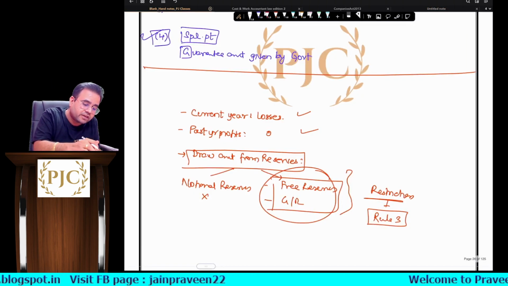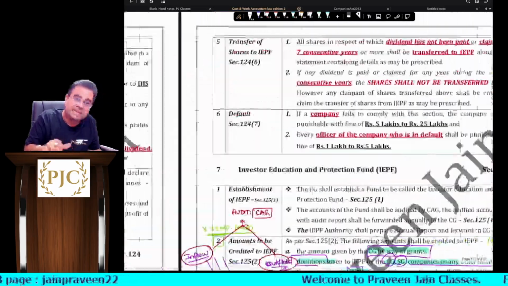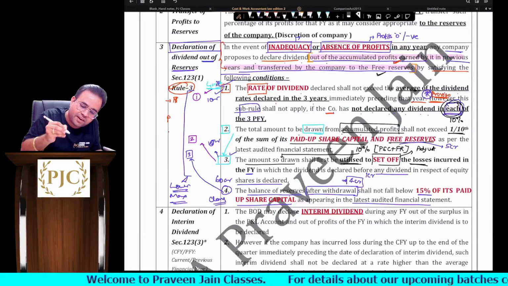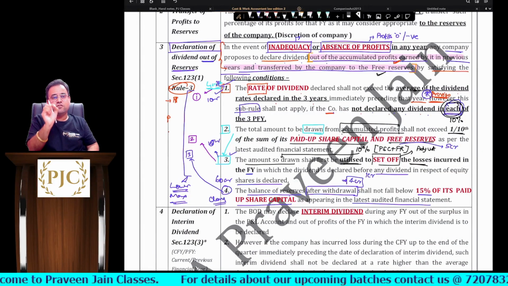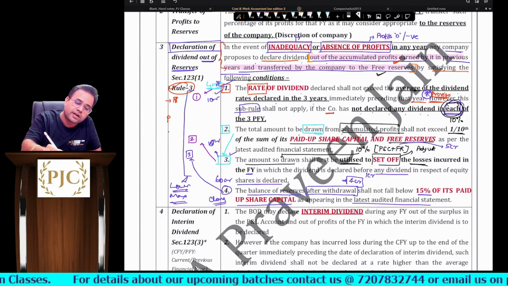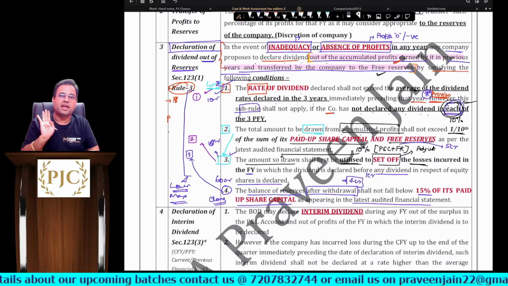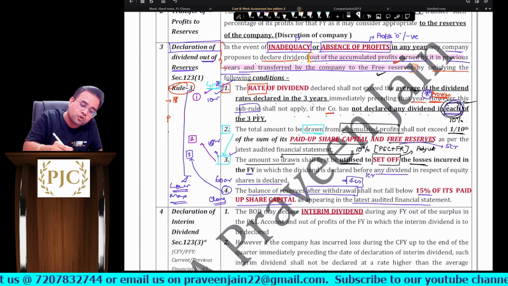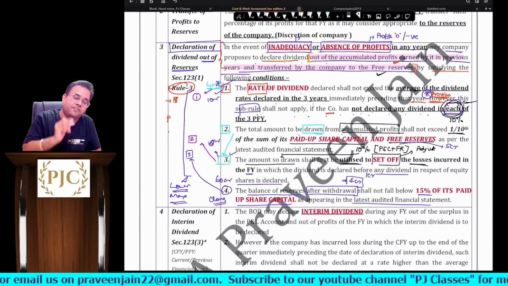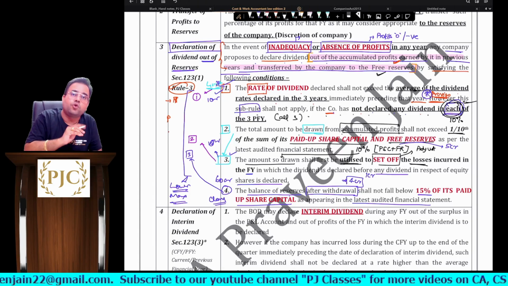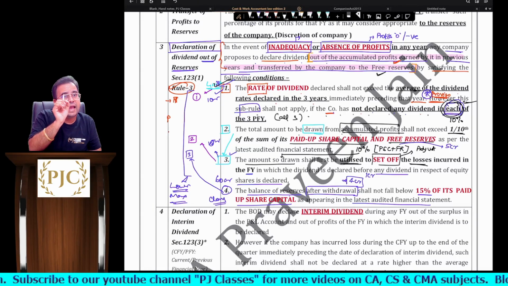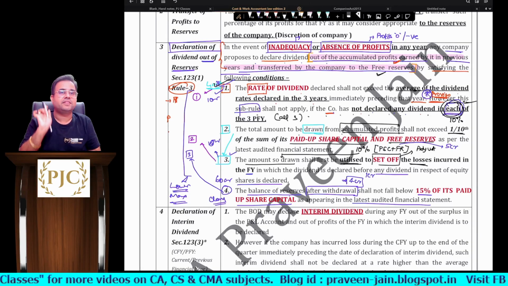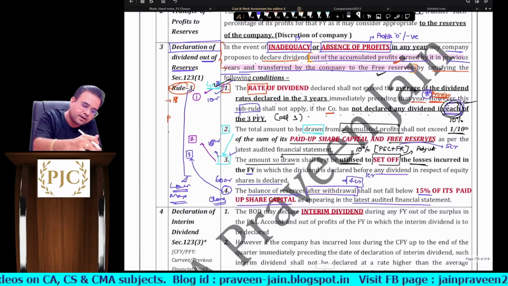So what we have to check, what is the most important word here? Each. This is very, very important, sir. In other words, if you don't declare in each of the financial years, you don't consider it, but divided by 3 तो करना है आपको. देखो, however this sub rule shall not apply if the company has not declared any dividend in each of the 3 financial years. मतलब all 3 you don't declare, then this sub rule does not apply. If in any one financial year you don't declare, this sub rule will apply, and you have to divide by 3 only, sir.